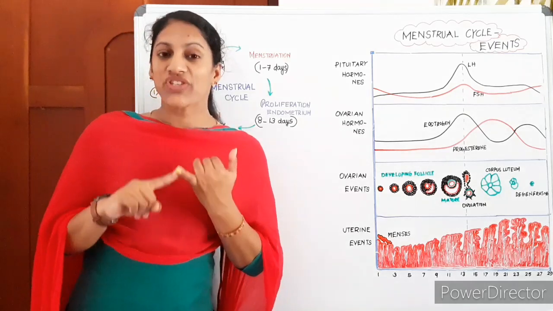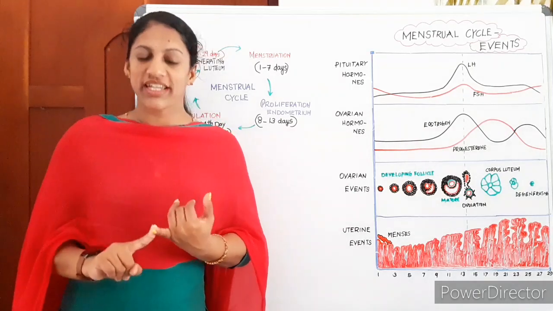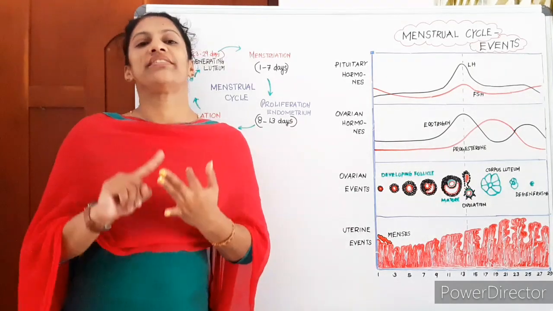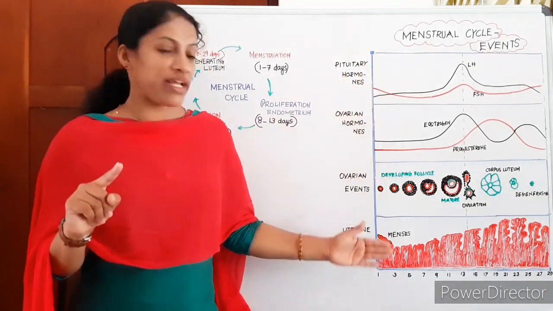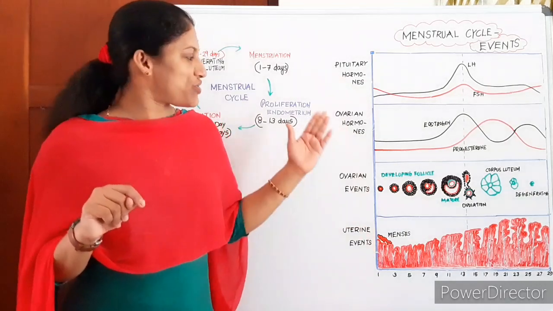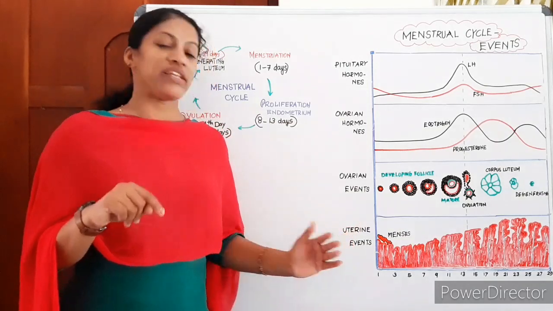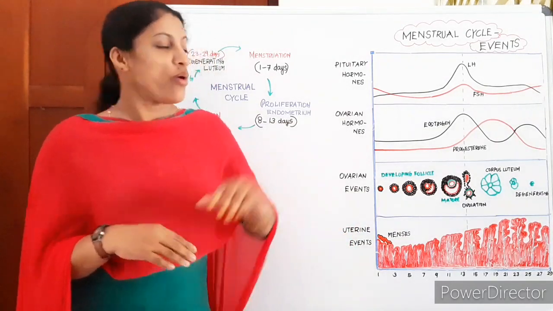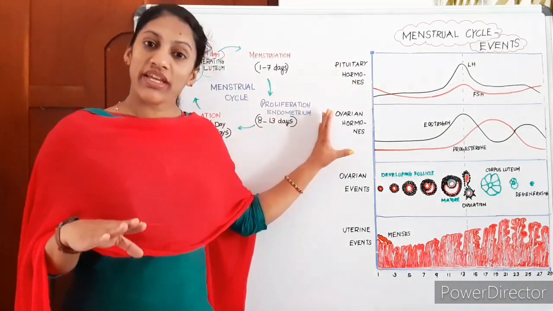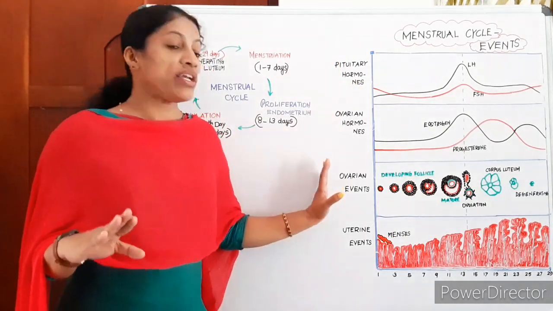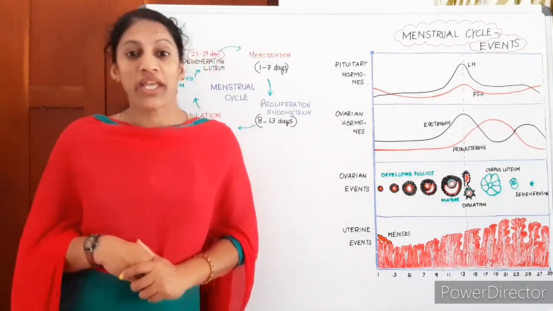It includes the changes in the hormone levels, pituitary hormone levels, ovarian hormone levels, changes in the uterus, and changes in the ovary. We have to discuss these events under 4 major headings: pituitary hormone changes, ovarian hormone changes, ovarian events, and uterine events. That means what happens to the pituitary hormones, what happens to the ovarian hormones, what the events in the ovary are, and what the events in the uterus are during the menstrual cycle.